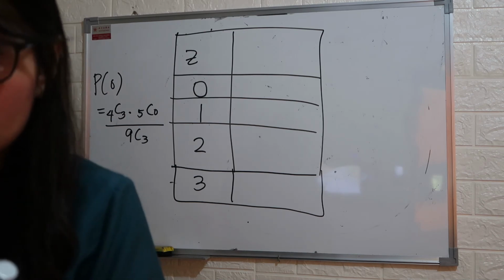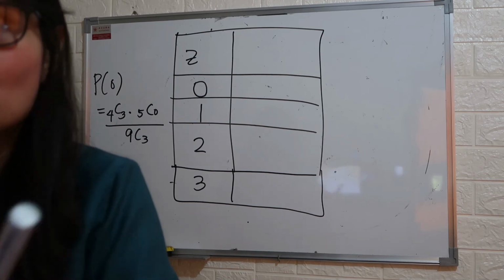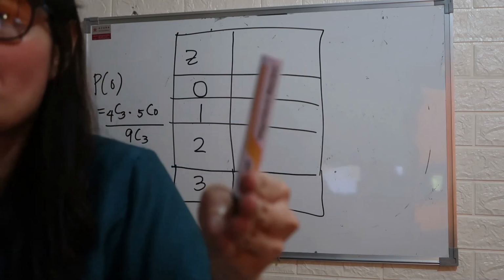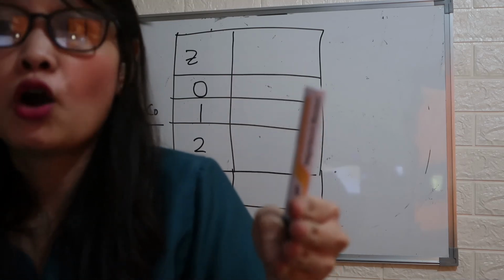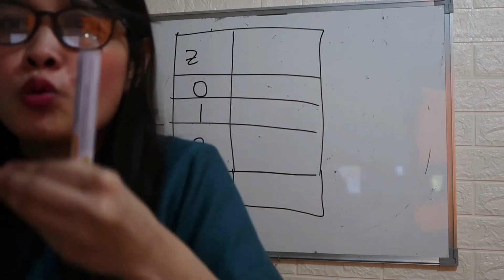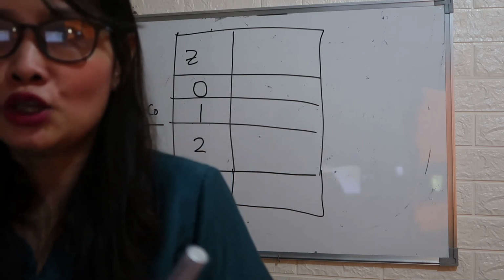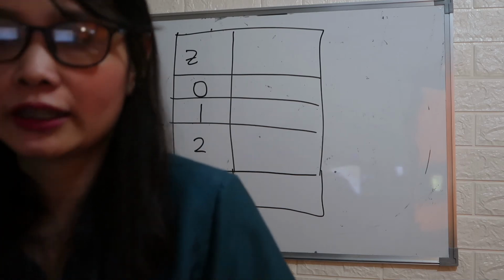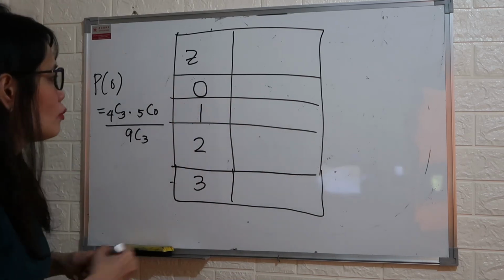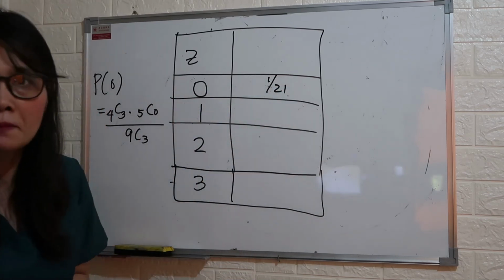How many marbles? 9. There are 9 marbles. So out of 9, we need to pick how many? 3. Okay, so that's how we get the probability, using combination. Next, for the value 0, you have 1 out of 21 probability.